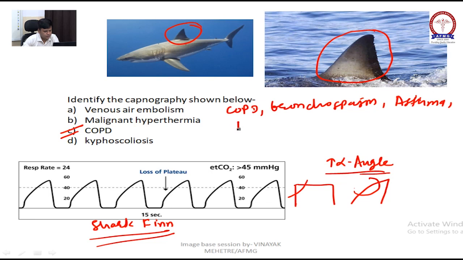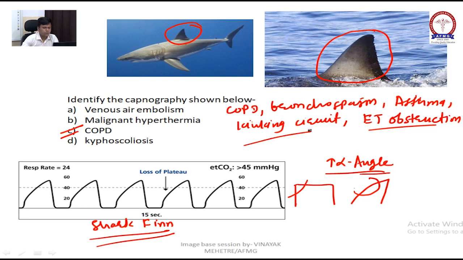Then kinking of circuit, and endotracheal tube obstruction. Okay, shark fin pattern will be seen in COPD, bronchospasm, asthma, kinking of circuit, and endotracheal tube obstruction. It is due to increase in alpha angle. Already been asked. Okay, so remember it.